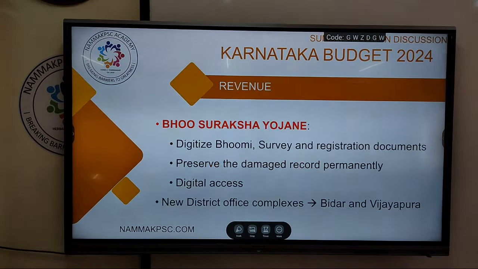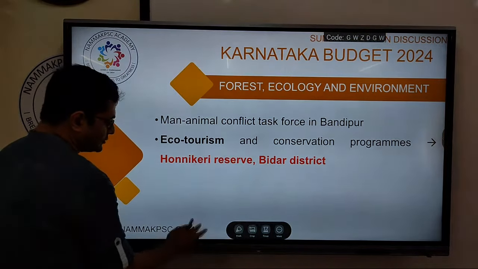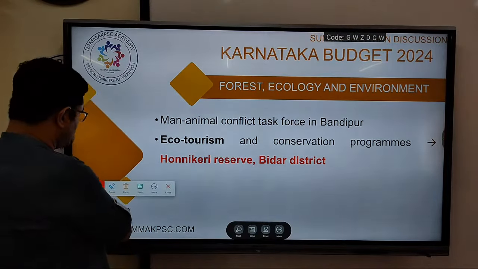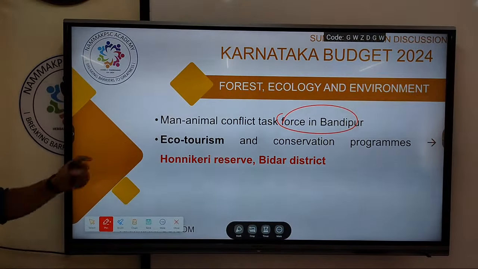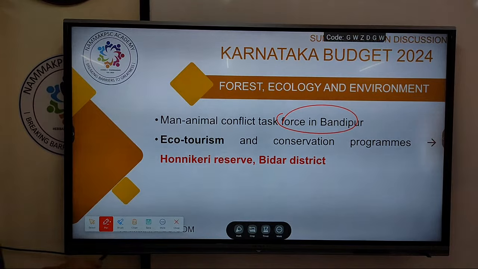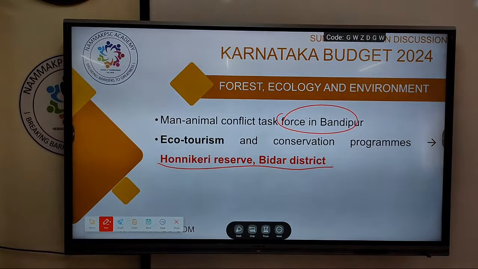Then environment and ecology, nothing much as such. To reduce man-animal conflict, a special task force and a couple of crores have been given to them. Task force in Bandipur. Ecotourism will be promoted in Honikere Reserve in Bidar district, an ecotourism spot. Tourism and conservation program in Bidar district. Remember this.